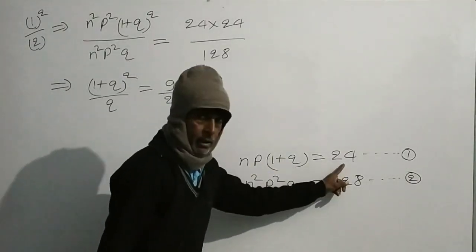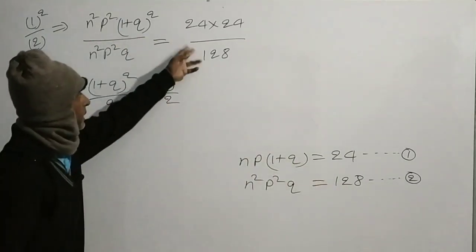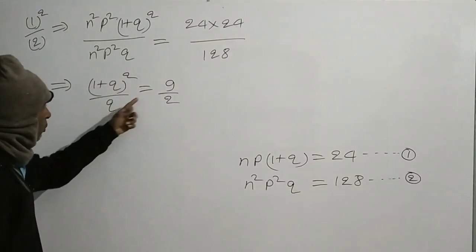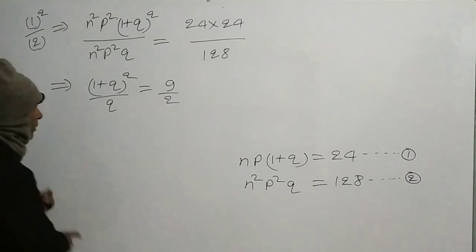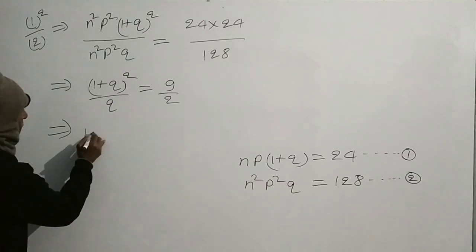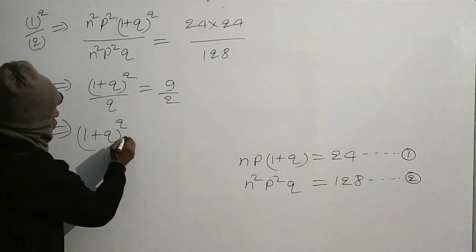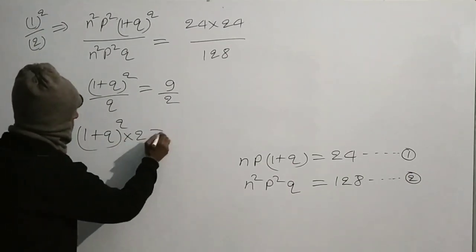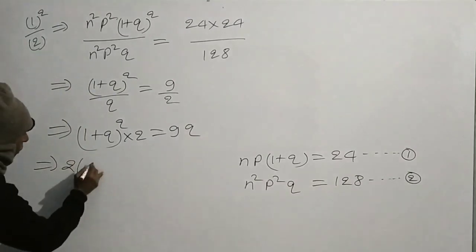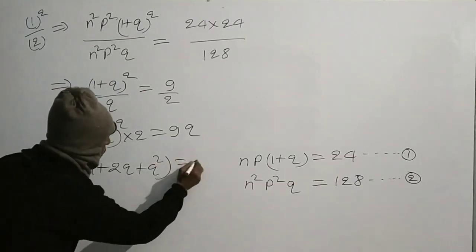Squaring 1 and dividing it by 2, we get this. This implies (1 plus q square) by q is equal to 9 by 2. This implies (1 plus q square) times 2 is equal to 9q. This implies 1 plus 2q plus q square is equal to 9q.